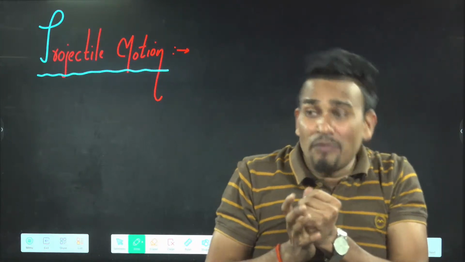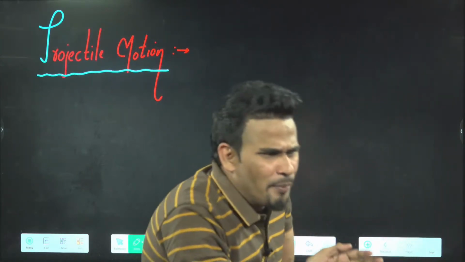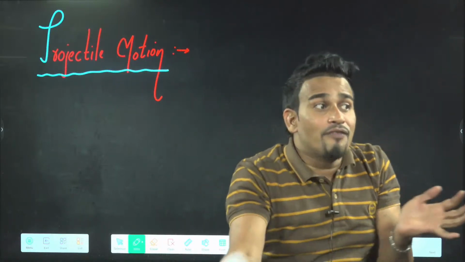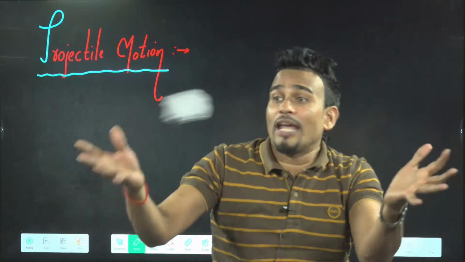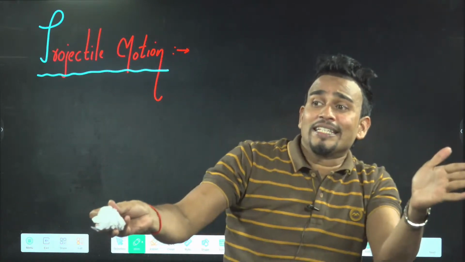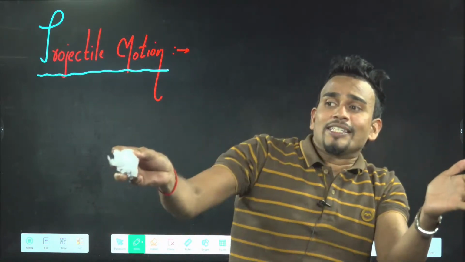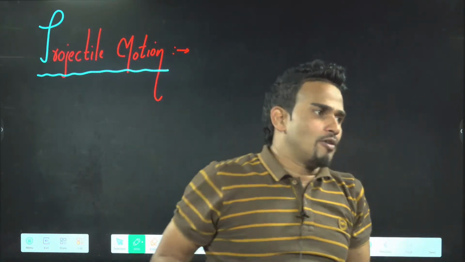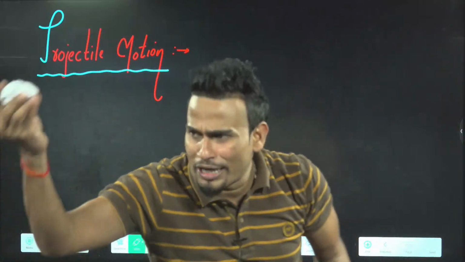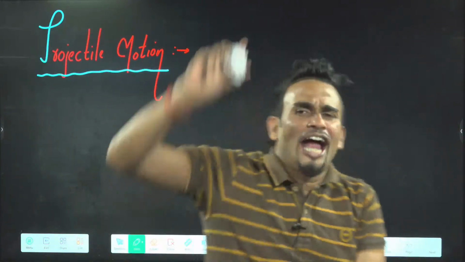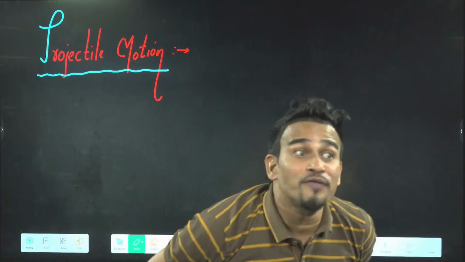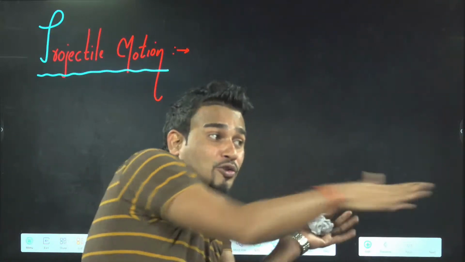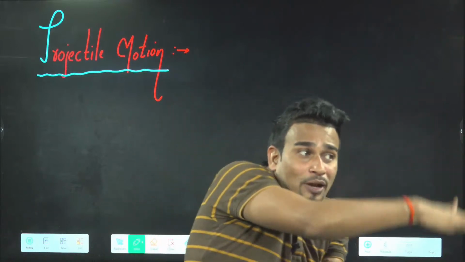But in projectile motion, what happens now? Assume the same ball, instead of throwing it straight up, if I throw it like this, are you finding it is moving like this? It is changing its height and also the distance traveled. Take a pen, throw it and observe its motion. The distance of the pen from you changes and the height of the pen also changes.